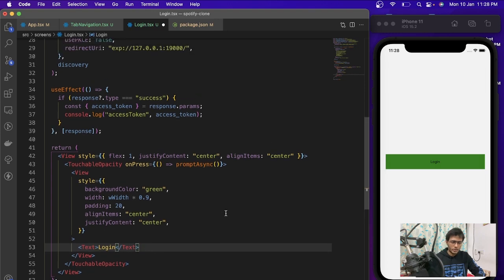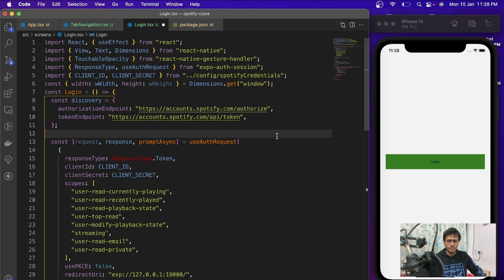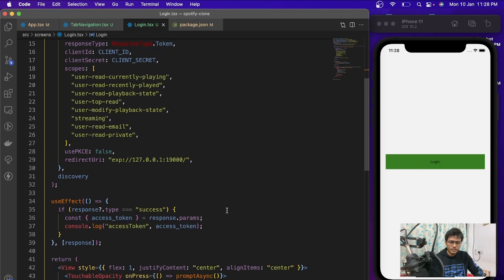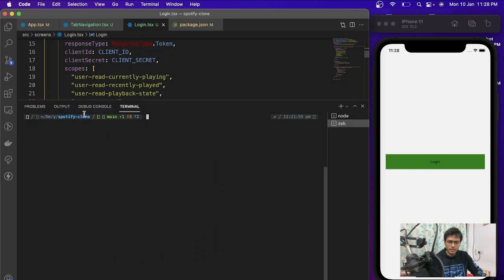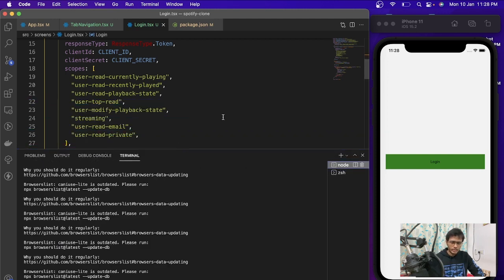I'm not using any formatter, that's why it is not getting formatted. Once you click on this, let me open the terminal as well, so that you can see whether we are getting the token or not.